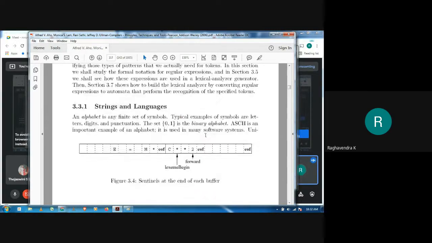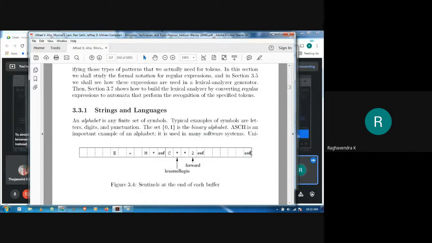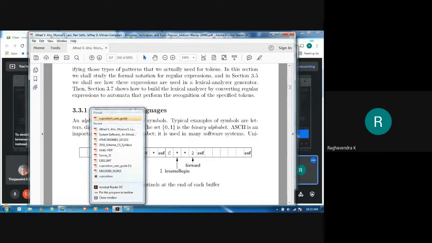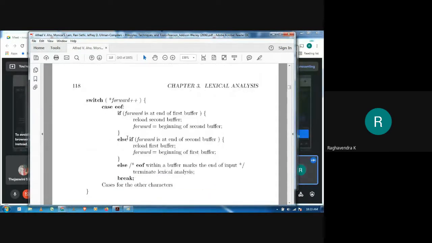The second case might be that I have come across EOF here. Then I am at the end of the second buffer, so forward is at the end of the second buffer. What are we supposed to do? Reload the first buffer and move the forward pointer to the beginning. So it's something like going around in a circle. We read characters, we load the buffer, and we move around from buffer one to buffer two, and so on.